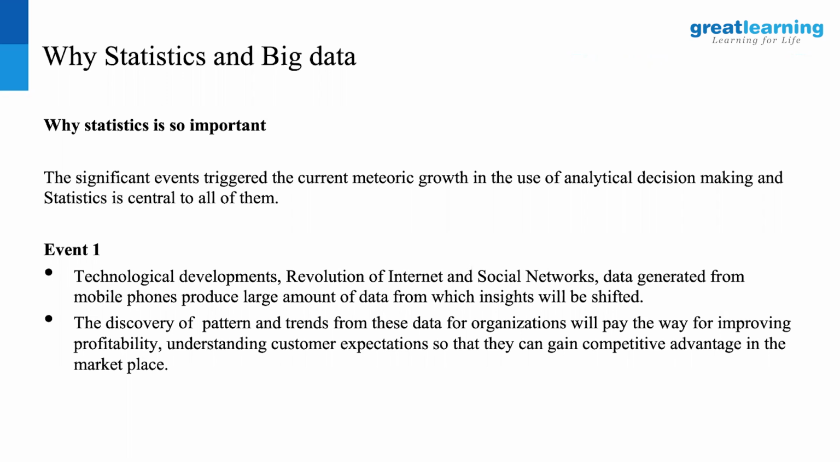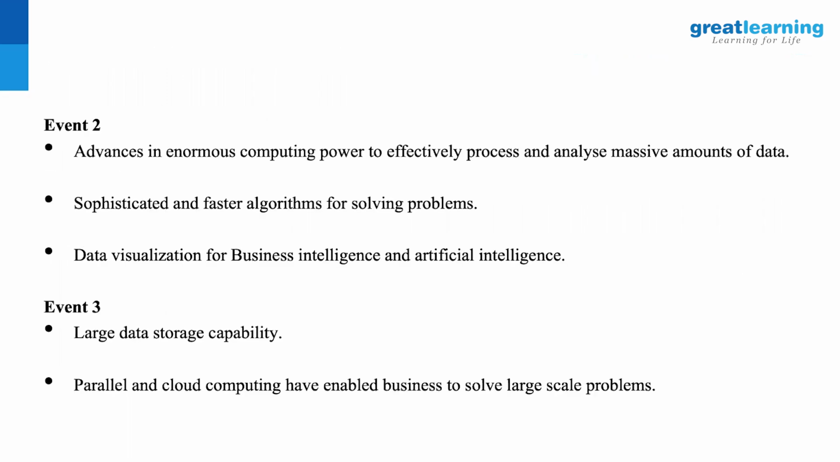That's the second one. And what is the third one? The cloud computing and everything that is coming into play. So event 2 is enormous computing power, as I talked about, to analyze massive amounts of data. Then faster algorithms, solving problems, visualization that we talked about all this while. Then storage capability, parallel and cloud computing. These are the 3 primary events that have led to this explosion of data science in a broad scenario.